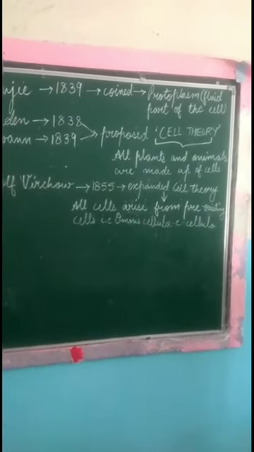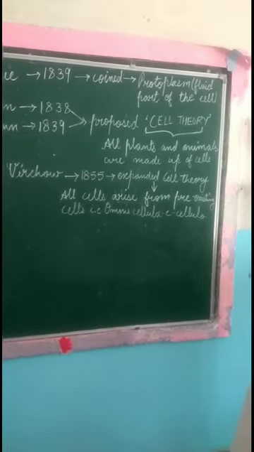This means that if an organism is multicellular and has so many cells, all these cells arise from the one single cell which is first made, and it divides further to produce cells of its own kind.